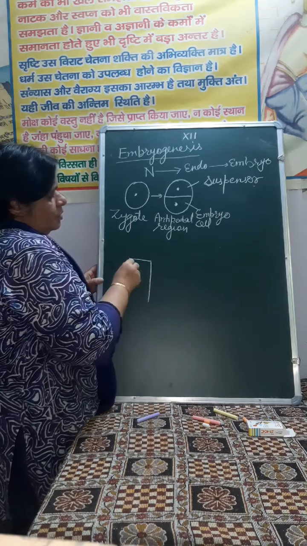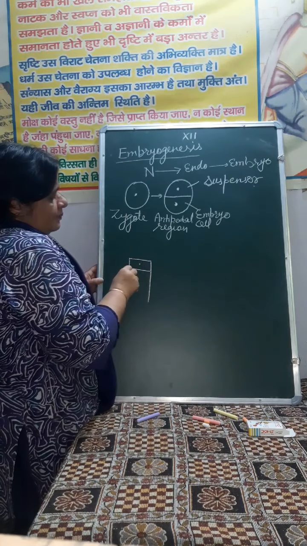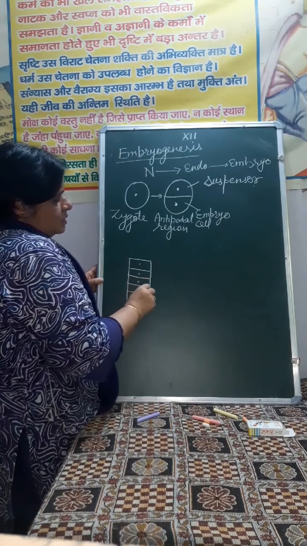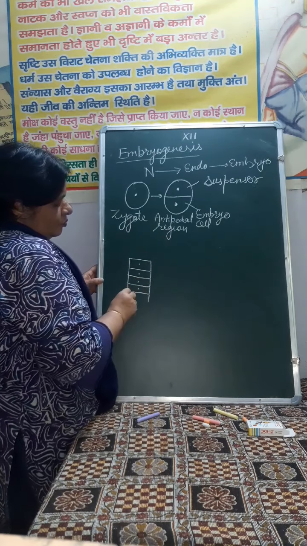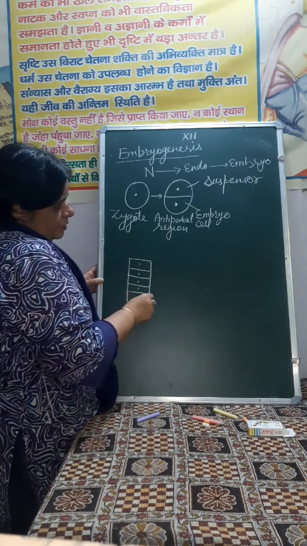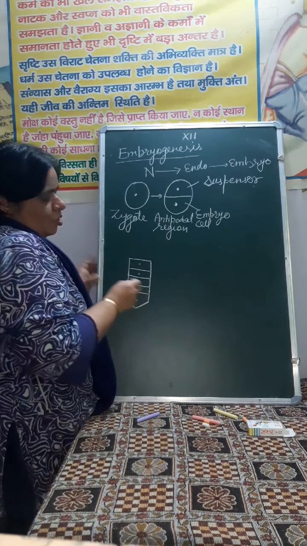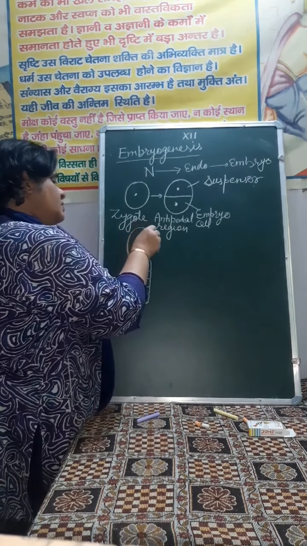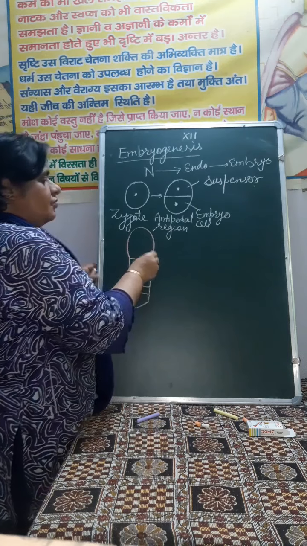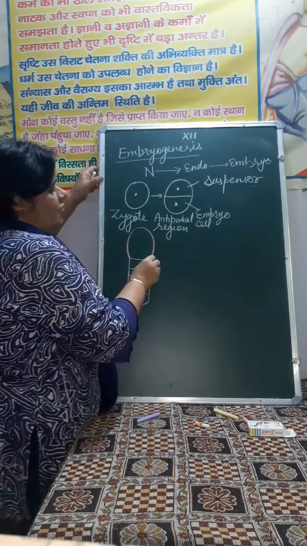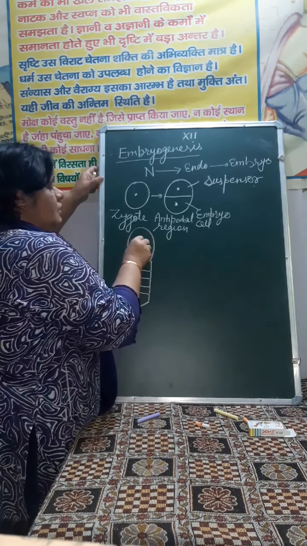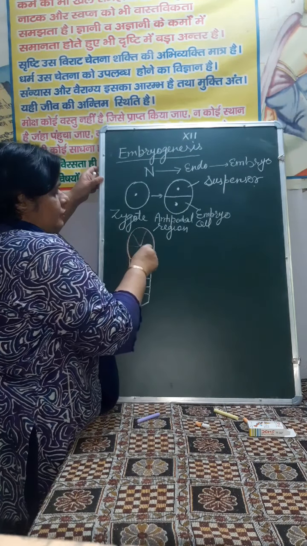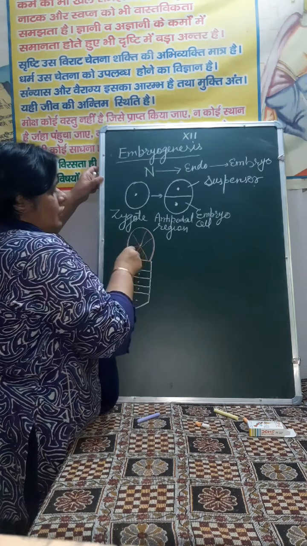तो ये दिखा रहे हैं हम यहाँ डिवीजन, continuous division in this suspensor cell. थोड़ा सा इस सेल को आप ऐसे बनाएं, और इसकी जो अपर सेल है that is enlarged. It is called haustorium, haustorial cell, because it help in intake of nutrient.